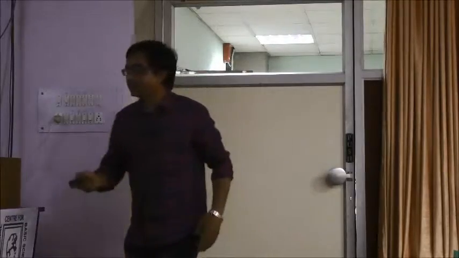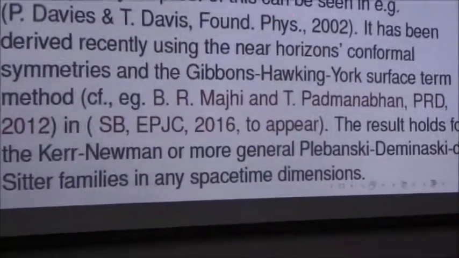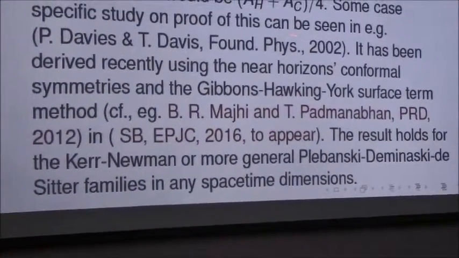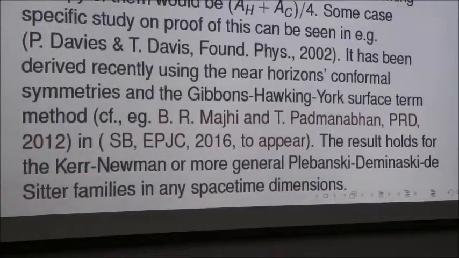So using this, one can derive that we have indeed this to be the entropy, and this result holds for Kerr-Newman, most general spacetimes, or even more general Plebanski-Demianski de Sitter families, which have more parameters than mass, charge, or angular momentum. That also includes the NUT parameter? Yes, Kerr-NUT-de Sitter, yes, more general. For example, Podolsky has these generalizations.